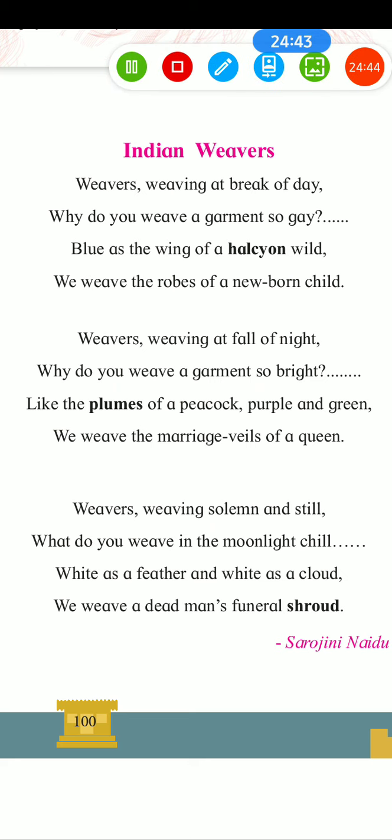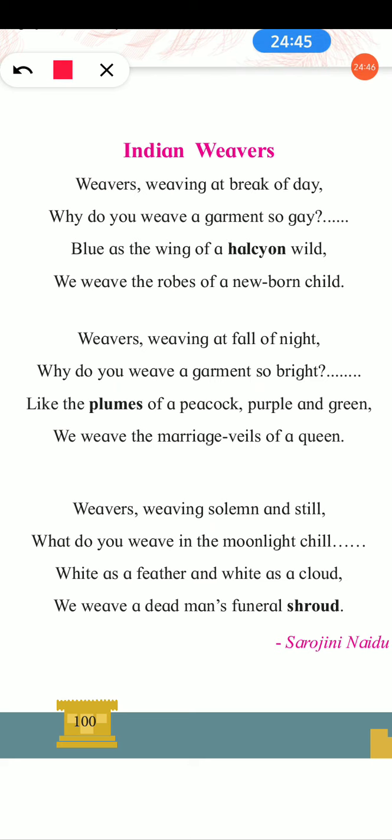Here, when she sees the weavers weaving, they are not looking happy. They are very serious and quiet. Solemn means serious, and still means calm, quiet. Quietly they were just weaving. So she asked them what; in this stanza she used the WH word what to ask a question. What do you weave in the moonlight night?